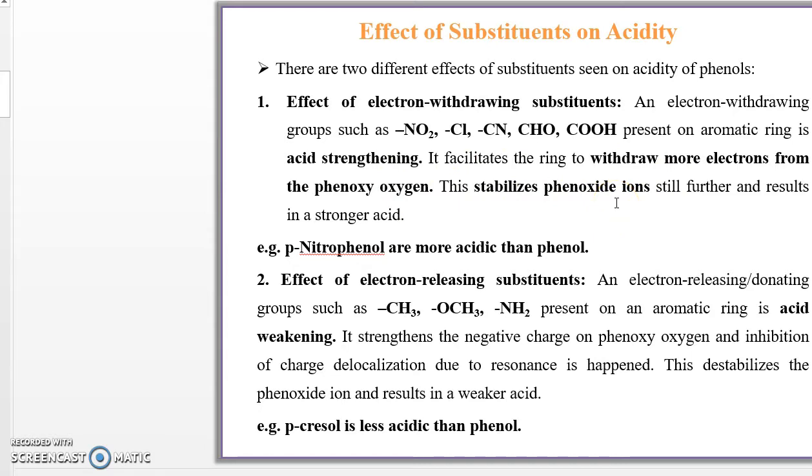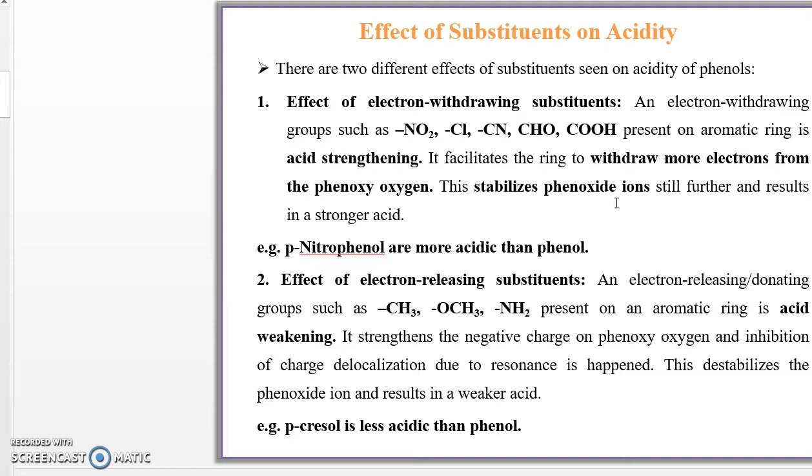If an electron withdrawing group, for example a nitro group, is present on the phenoxide ion, due to its high electron withdrawing capacity it withdraws electrons towards itself. For example, if a nitro group is present on the phenoxide ion, the nitro group itself gives 2 resonance structures and the phenoxide ion gives 4 resonance structures.